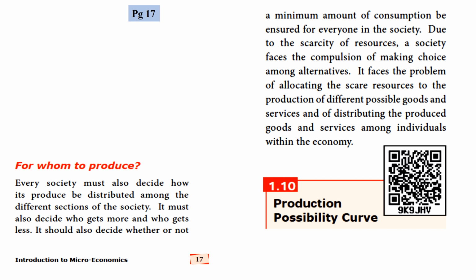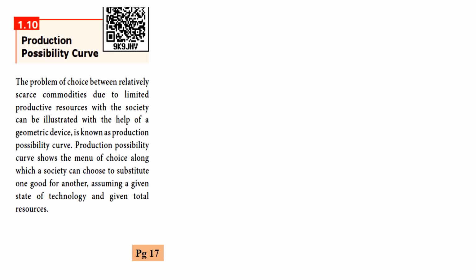And next, production possibility curve, very important. The production possibility curve is a curve that illustrates in a picture the amounts of two products that can be produced. Here the problem of choice between relatively scarce commodities due to limited productive resources with the society can be illustrated with the help of a geometric device known as the production possibility curve.